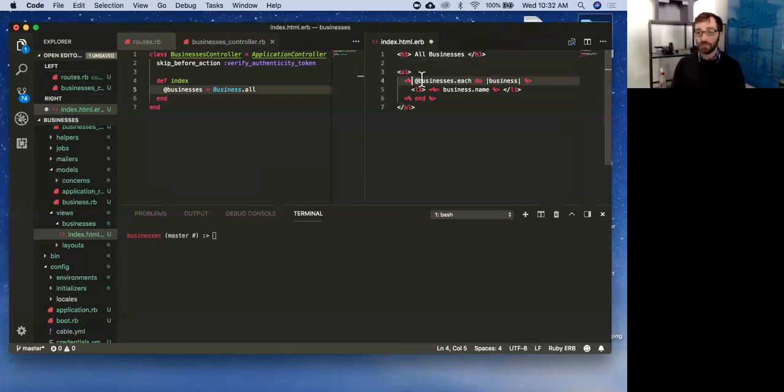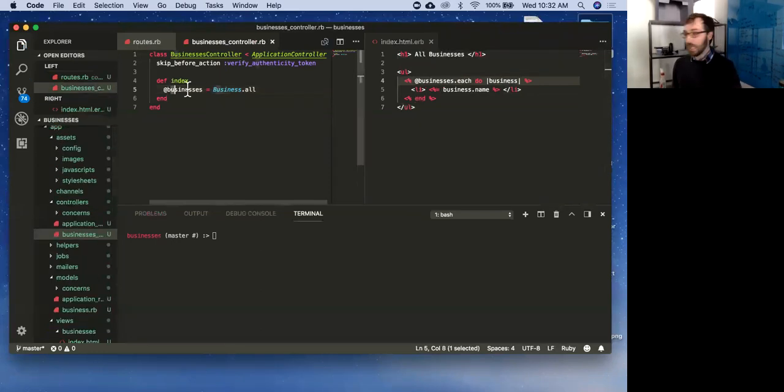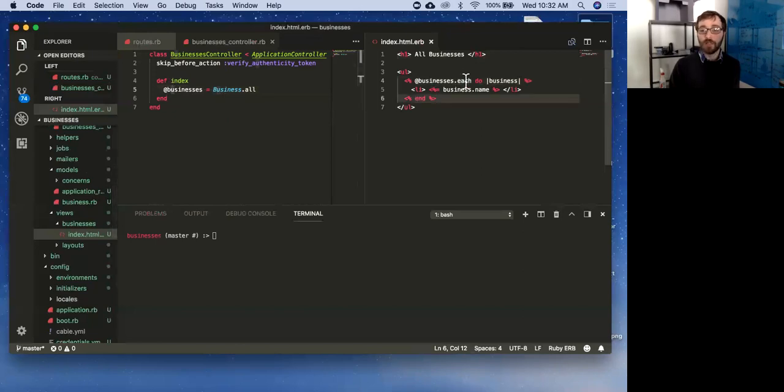So I'm going to put some Ruby in between these. I'm grabbing that variable businesses, right? Which again is just an array of all these objects. I'm going to loop through them with each. And for each one, I'm going to render a list tag. And inside that list tag, I'm going to take the business and call business.name on it, right? So remember, each business is an object and it has the name, the address, and the description that we gave it. Cool? So when we run this, we are expecting to see a list of all of the business objects.